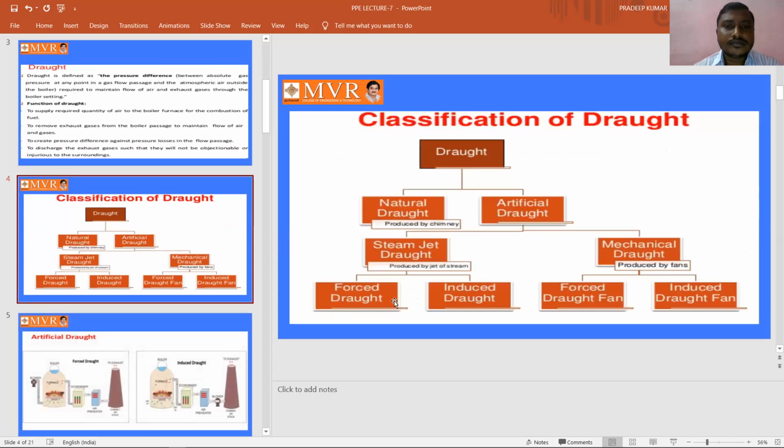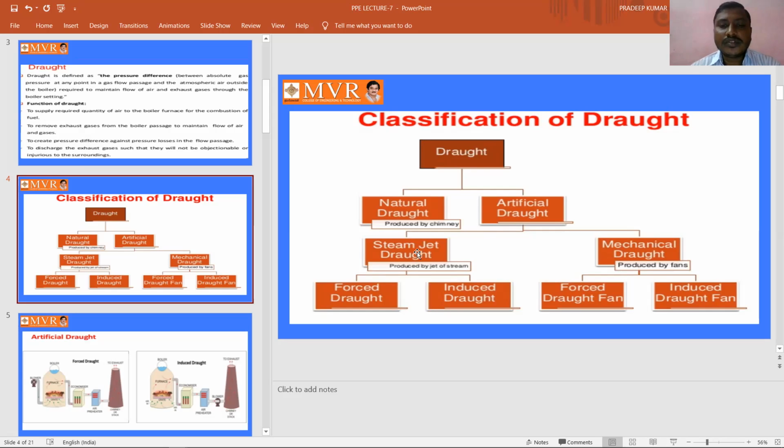Coming to the classifications of draft, the draft has been subdivided into two types: natural draft as well as artificial draft. The artificial draft is again subdivided into two types: steam jet draft and mechanical draft.